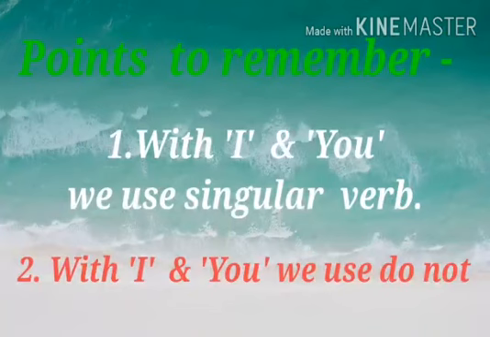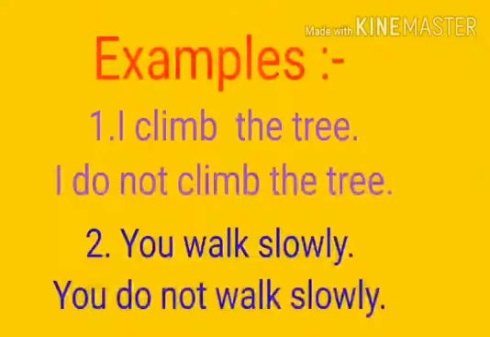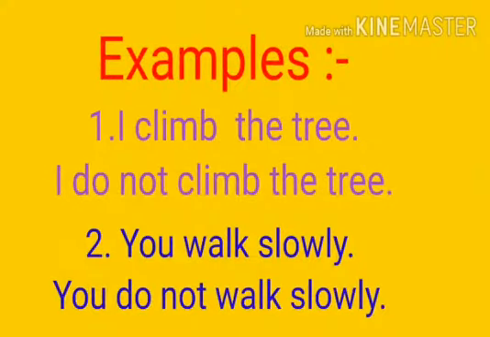Students, do remember these 2 points always, that with the subject I and you, we always use singular verb. And that is why in their negative form, we always use do not before the main verb. Now I am giving you some examples with the subject I and you. Look at the first example. I climb the tree. You can see with I we have written the singular verb. So in negative form it will take do not before climb. I do not climb the tree.